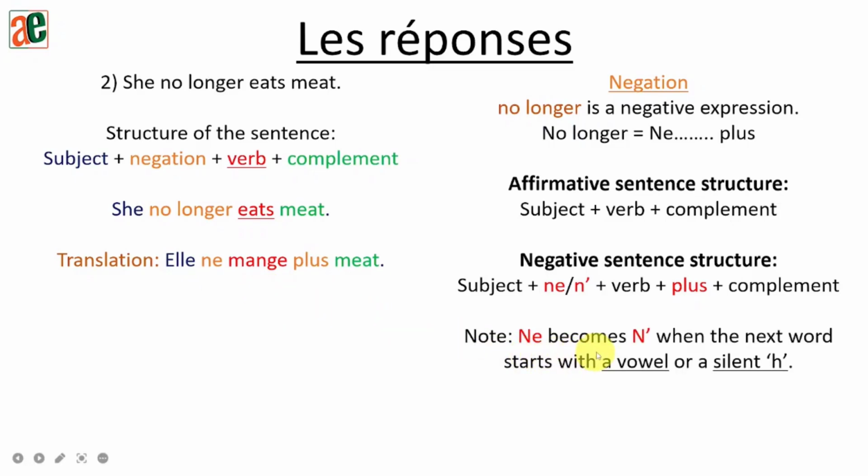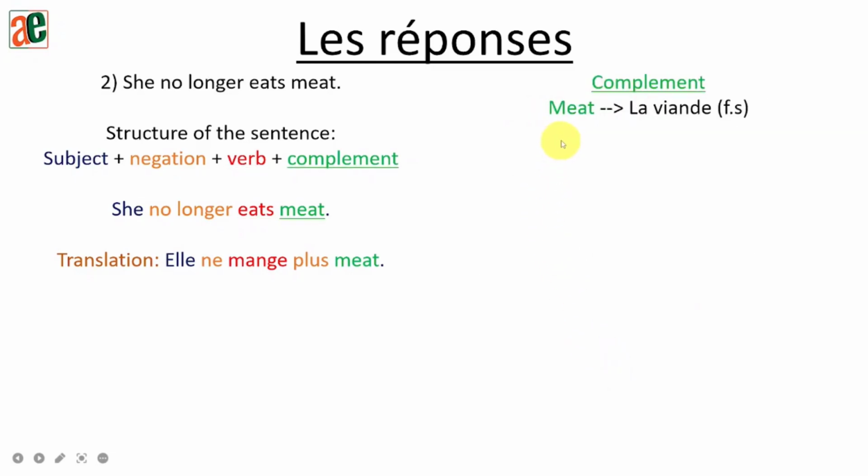Note, NE becomes N apostrophe when the next word starts with a vowel or a silent H. In this sentence, here is NE, and right after it, the next word starts with a consonant. So we are not going to apply this rule. Okay? Next part. Meat is la viande, which is a feminine singular noun. So I'm going to replace it here, la viande.